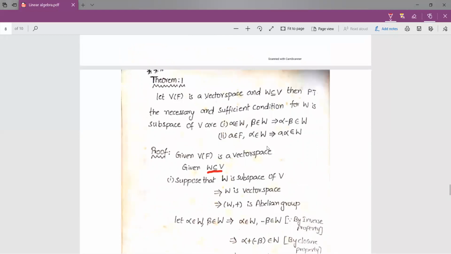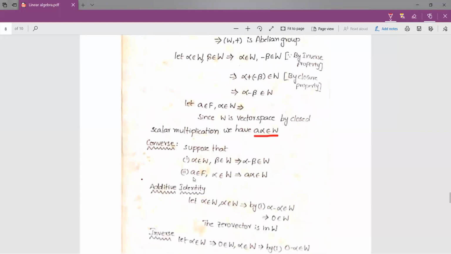Therefore, in the first part I have supposed that W is a subspace of V and I have proved these two statements. Now conversely we have to suppose these two statements and prove W is a subspace of V. So I am supposing that alpha belongs to W, beta belongs to W implies alpha minus beta belongs to W. a belongs to F, alpha belongs to W implies a alpha belongs to W. So this is our supposition in the converse part. Now we have to prove W is a subspace of V.